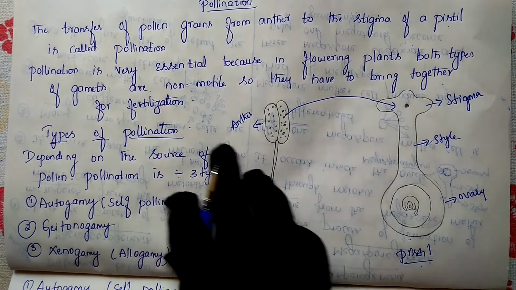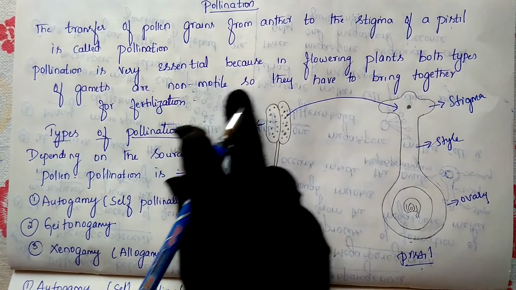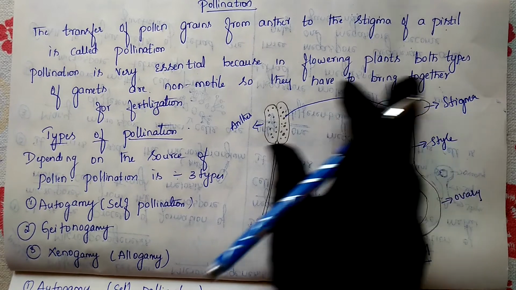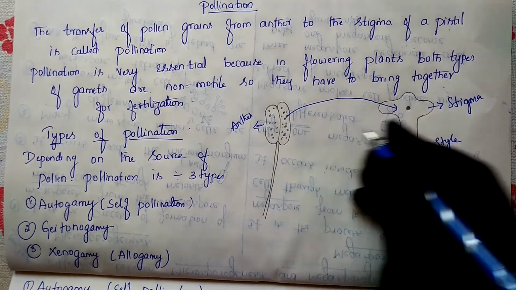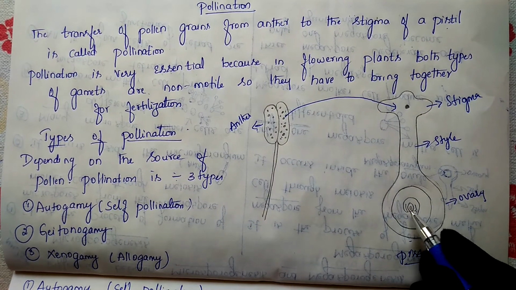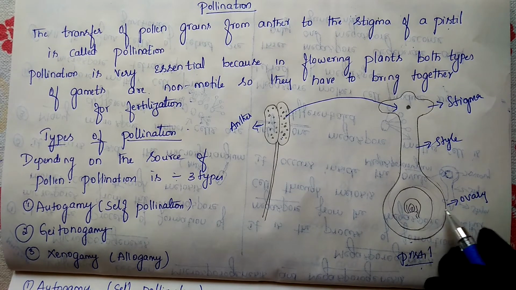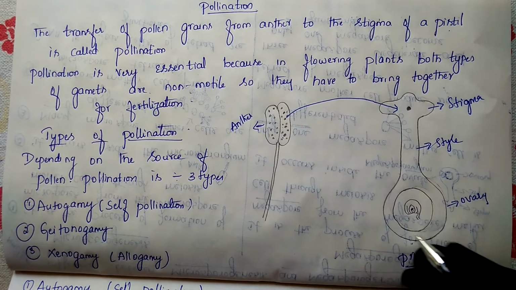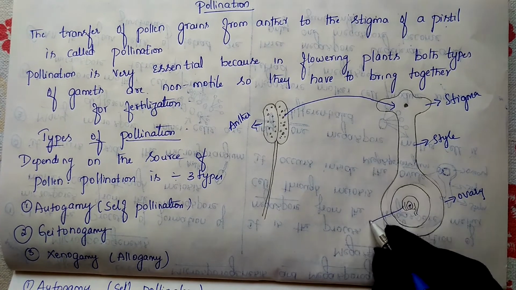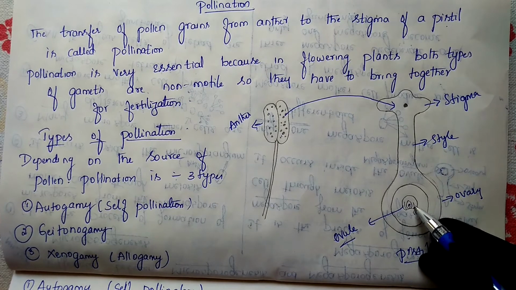Now, why is pollination essential? Pollination is very essential because in flowering plants both types of gametes are non-motile. The pollen grains are non-motile, and the egg present inside the ovary is also non-motile. Where is the egg present? The egg is present inside the ovule. This structure we call the ovule, and the ovary contains the ovule.